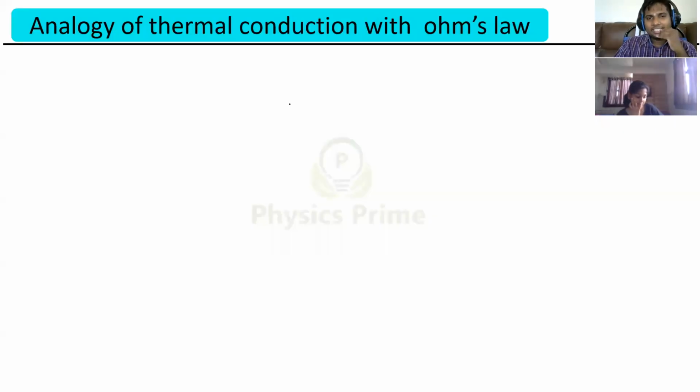Now I have given you a hint regarding how we can connect the current electricity topic with this thermal conduction topic, to solve the problems.